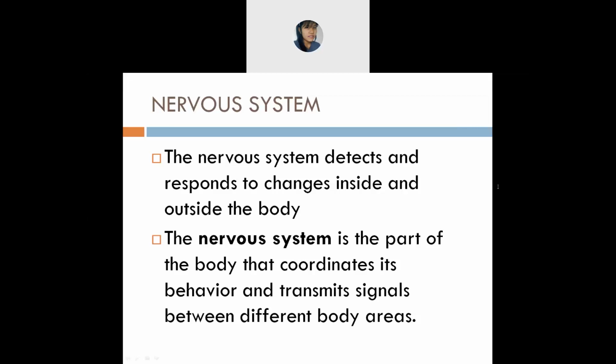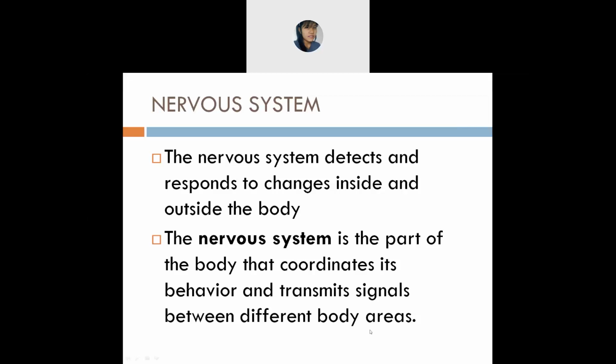So the first point means your nervous system will detect the responses occurring inside your body as well as outside your body. And the next point, what does it mean? The nervous system is a part of the body that coordinates its behavior and transmits signals between different body areas. Means the nervous system helps you in coordination.